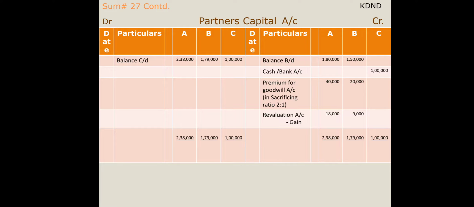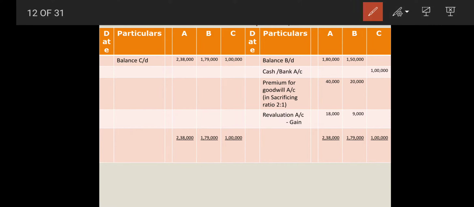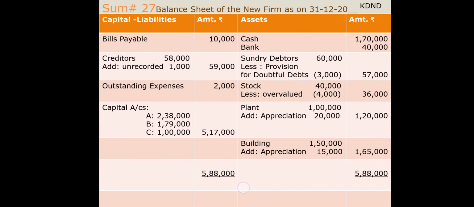So finally now we have to end up. What we are going to do is total this side, and finally total this side. From that we will get the difference. That difference will be now transferred to the partners' balance sheet, that is after admission of a new partner. So that is 2,38,000, 1,78,000, 1,79,000 and 1 lakh respectively. So 5,70,000. Now as this much is over, we have to transfer all the items from the old balance sheet to the new balance sheet.